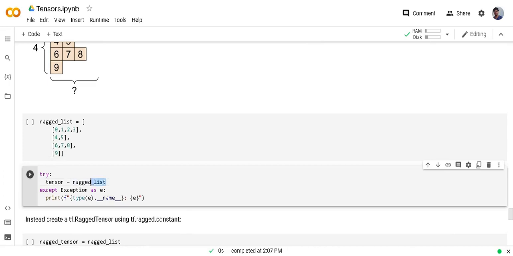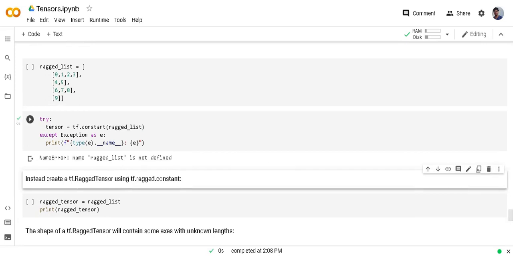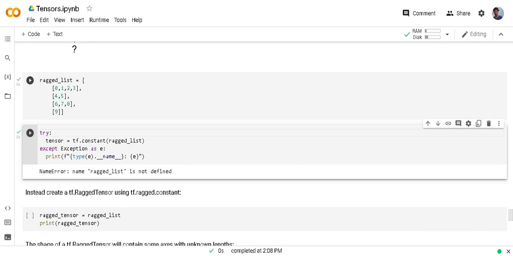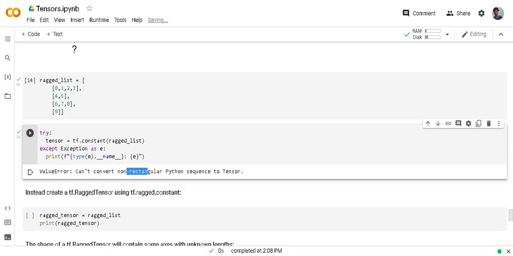If I convert this list into a tensor, then it will give us an error, sorry, I didn't run this. Now you can see we have passed non-rectangular numbers,